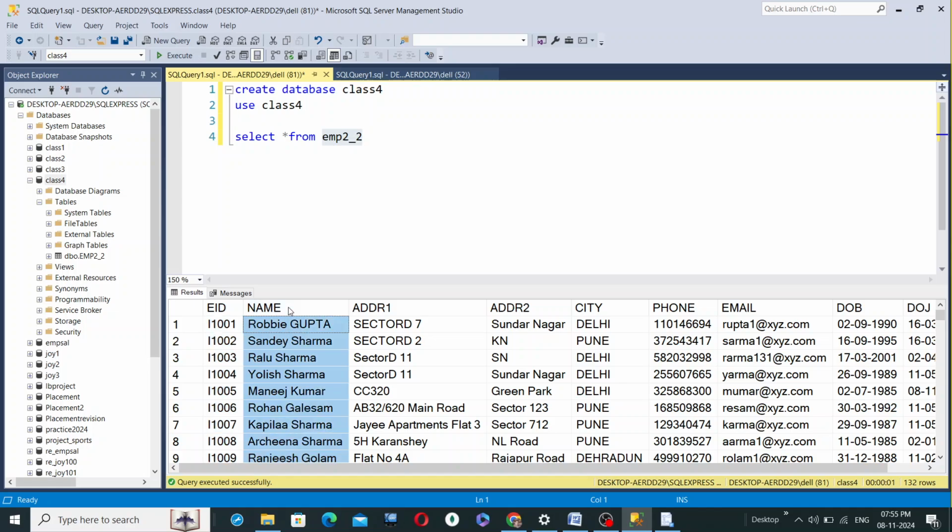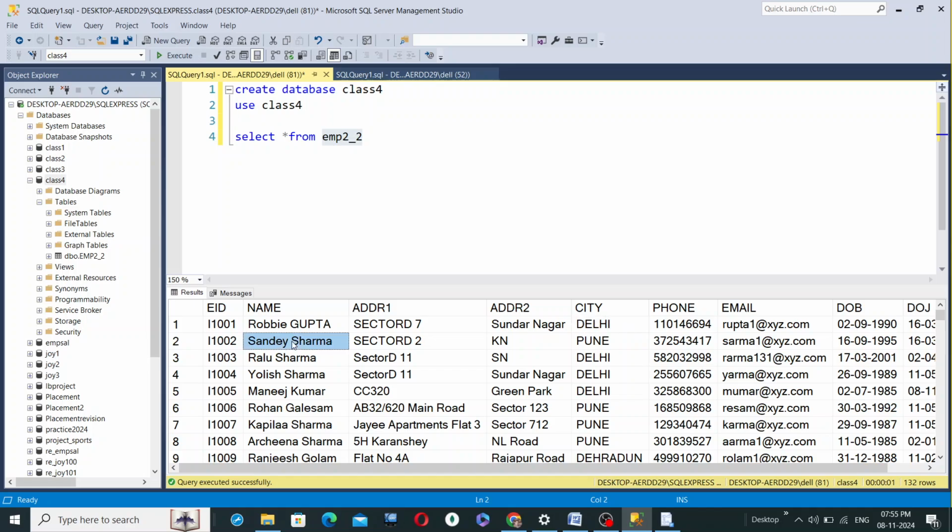And similarly, I've created these fields: name, that is names of employees. ADDR1 is address one, ADDR2 is address two. So ADDR1 will contain the addresses of the employees, and ADDR2 will contain the continuing addresses of the employees. Then the city a particular person belongs to, like this individual, Robbie Gupta, belongs to Delhi city.